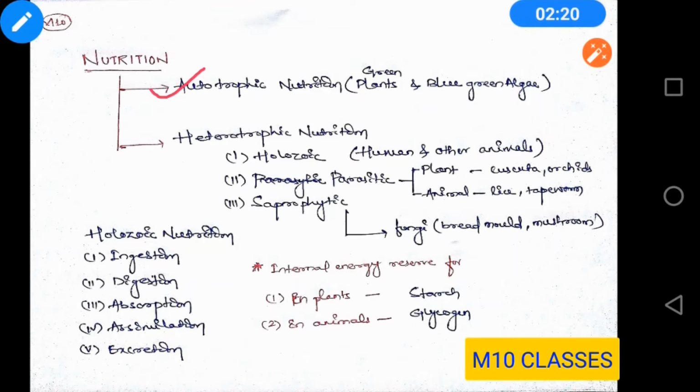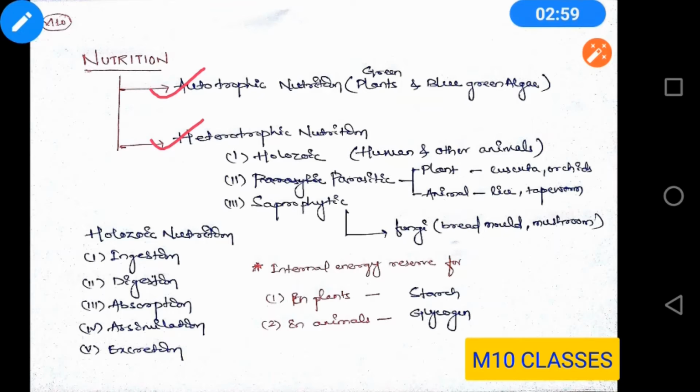As you can see, it is here. Now, what is autotrophic? Auto means by itself, troph means nutrition. That means the organism that provides nutrition to itself has autotrophic nutrition. Green plants and some blue-green algae which have chlorophyll in their body synthesize their own food from inorganic materials, and that is called autotrophic nutrition. They prepare food for themselves, and that is why it is called autotrophic nutrition.